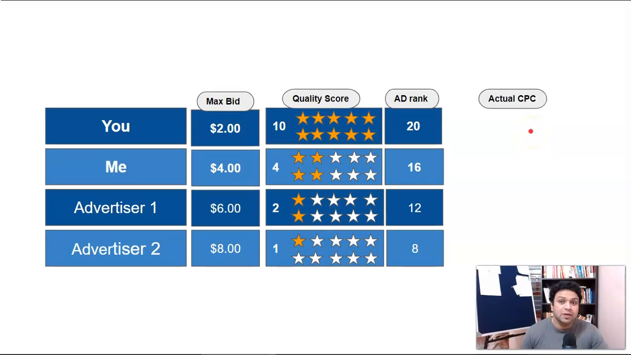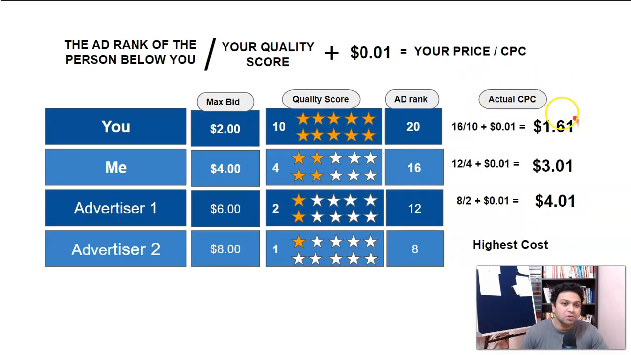So now what will be your actual CPC? Here you are bidding $2 for those keywords with the high quality score, and you got an ad rank 20. Here I am bidding $4 and I have a lower quality score compared to you, and my ad rank is 16. So by seeing all these things, Google is going to use a formula that I'm going to show you in a second to calculate the actual CPC. And the formula is the ad rank of the person below you divided by your quality score plus 1 cent is equal to your price, or the CPC.